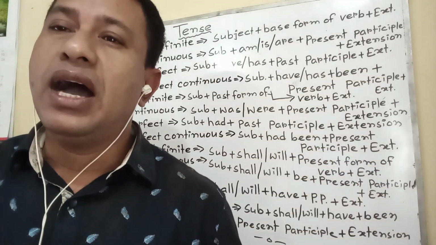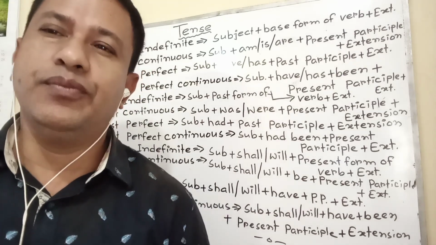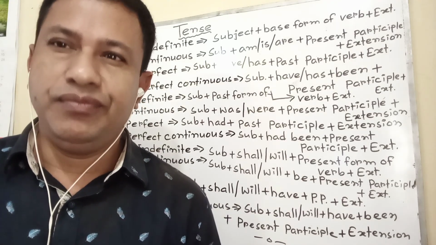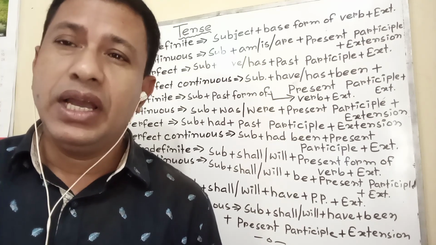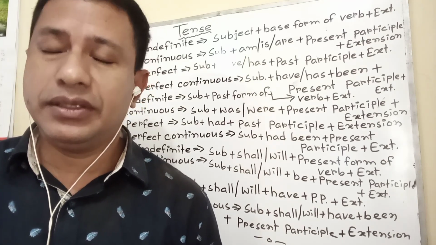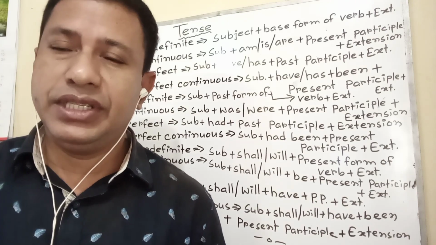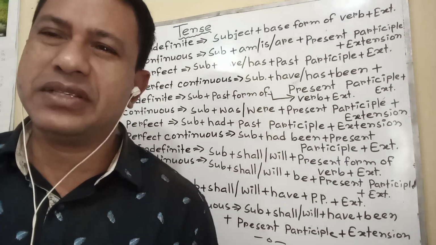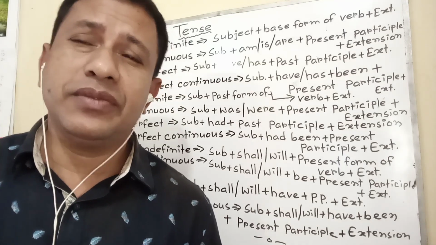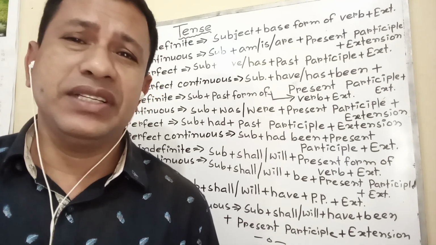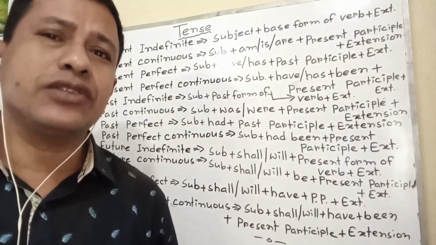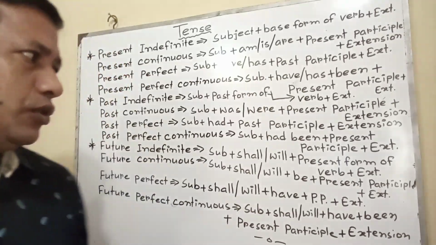Such as I had been reading a book before you came. In the same way, I came after you had been reading a book in this way. In modern times, actually, past perfect, past perfect continuous, future perfect continuous, these types of tenses are not used widely. But for grammatical section, it is necessary, and that's why we have to learn those.